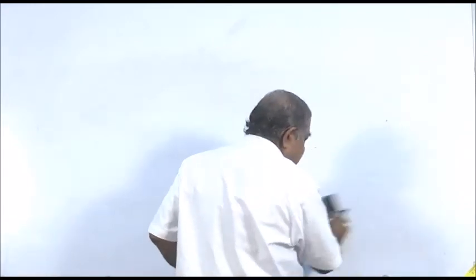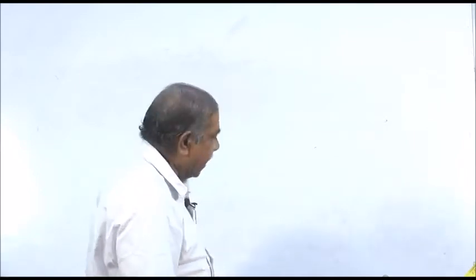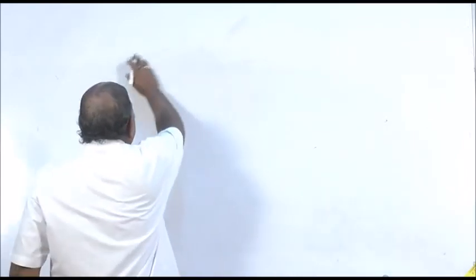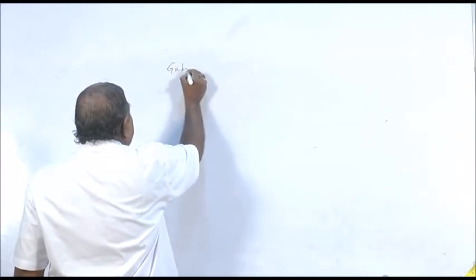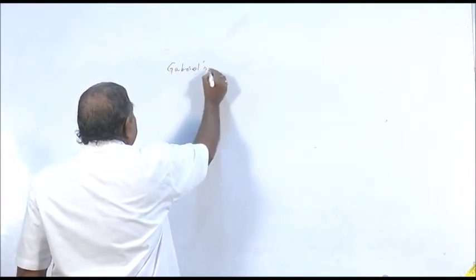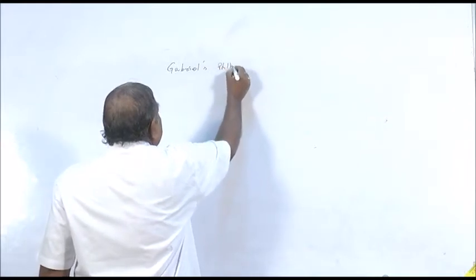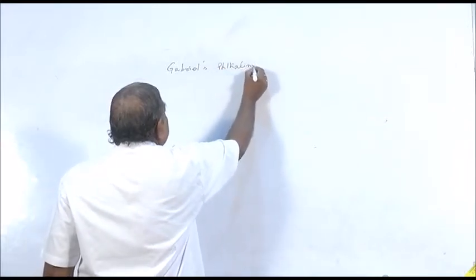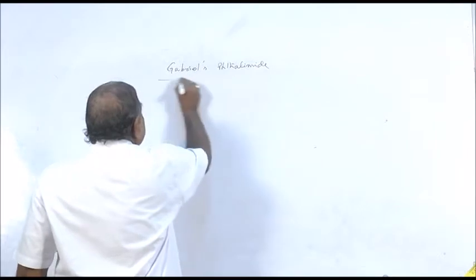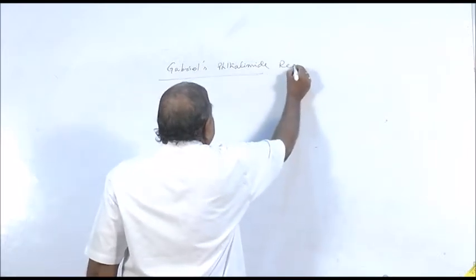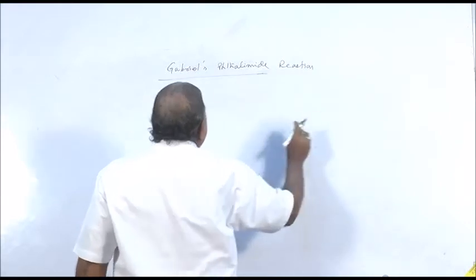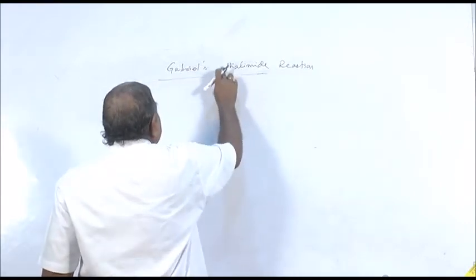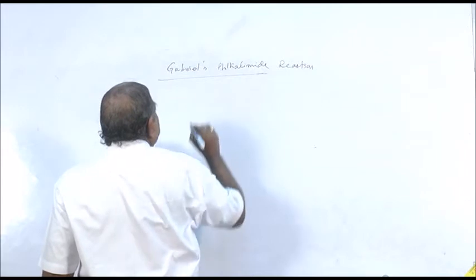The next process is named after a scientist Gabriel, Gabriel's phthalimide reaction. Mark the spelling phthalimide. It is ph here, P remains silent.